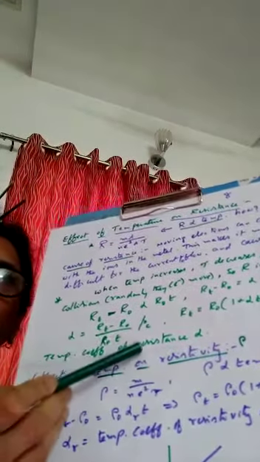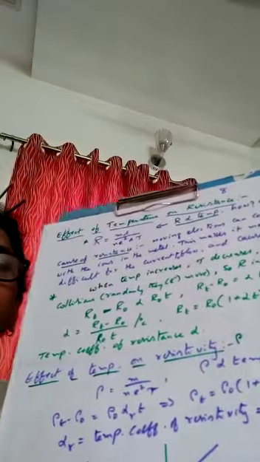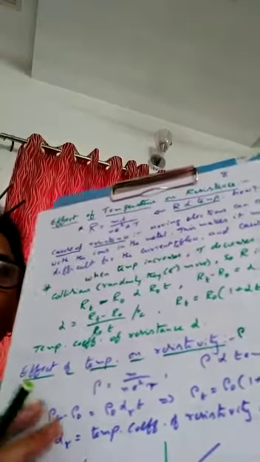This is the formula for alpha here. If you know the value of alpha and if you know the value of R naught, you can calculate the value of R_T, resistance at T degrees centigrade. In conductors, what happens? The resistance will increase with the rise of temperature. We are talking about conductors here.